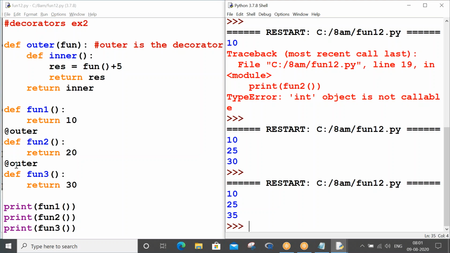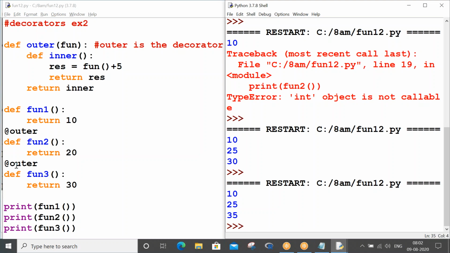For function 2, function 3, and however many functions you put at the rate outer on, that many functions get affected with the new values, all good. But what if function 2 wants increment 7, function 3 wants increment 10, and function 4 wants increment with one value? Here we are doing a constant increment of 5.